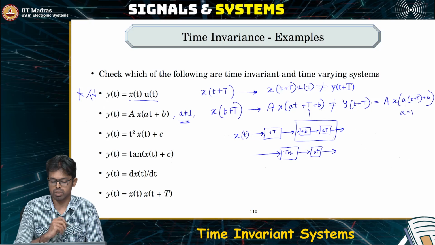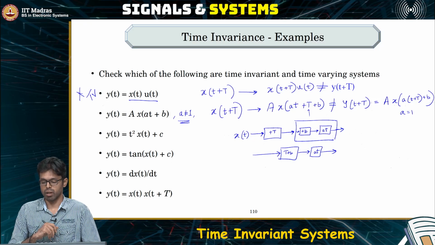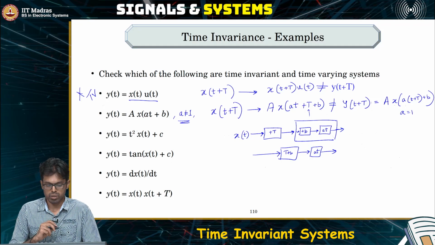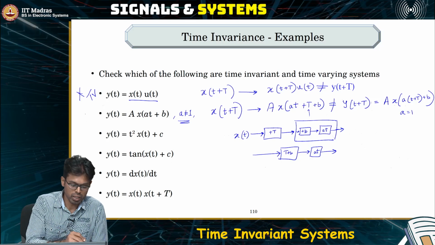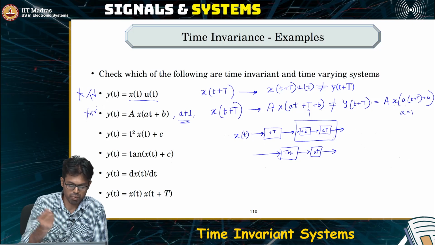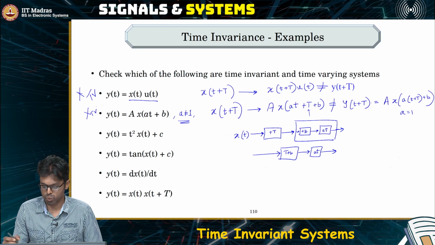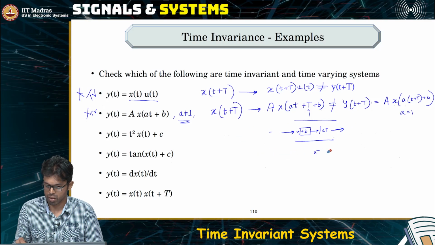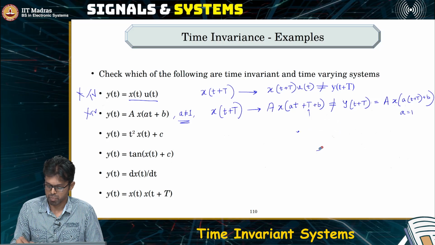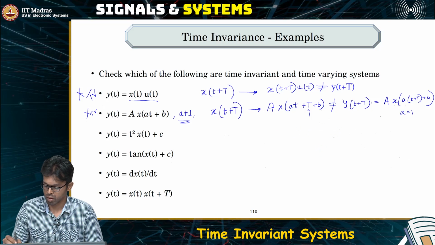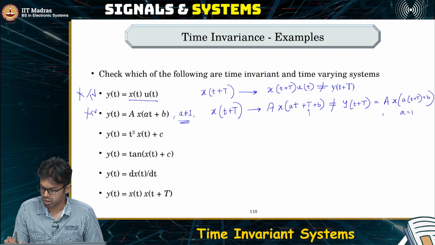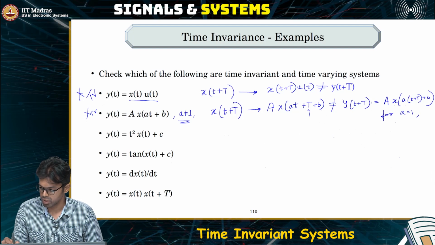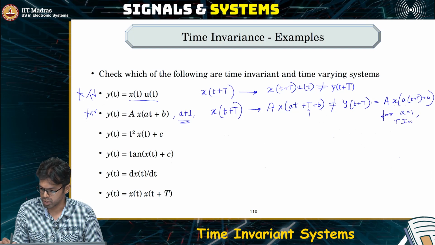Remember, that is why this comes in as an important factor. So when a is not equal to 1, this is time varying, and when a is equal to 1, it is time invariant. So this system for a is equal to 1 is time invariant.